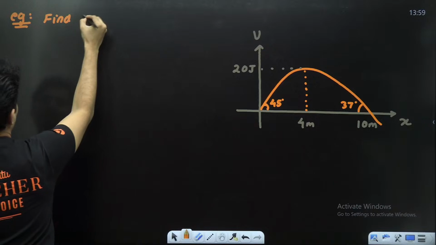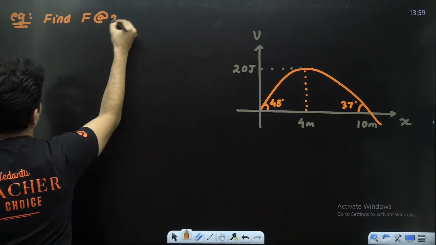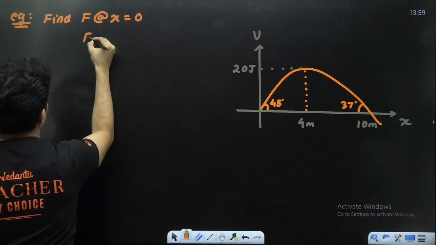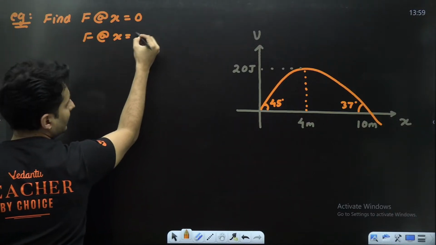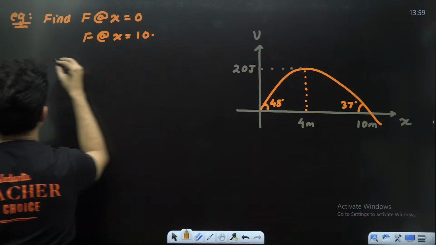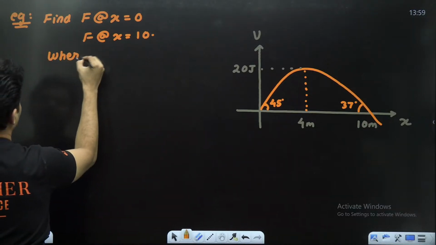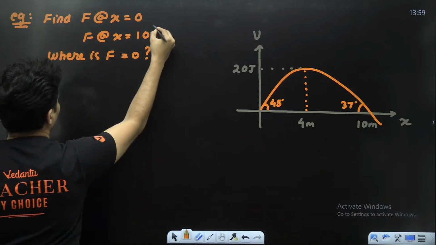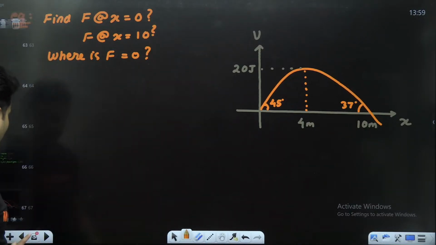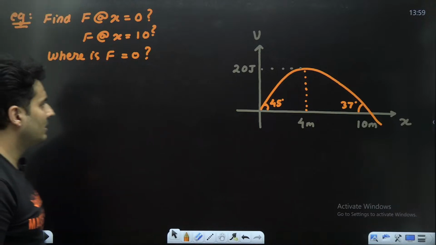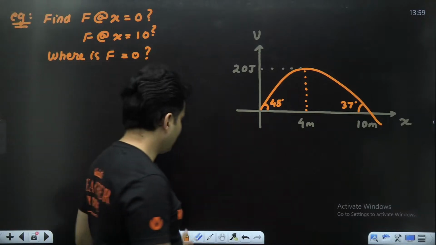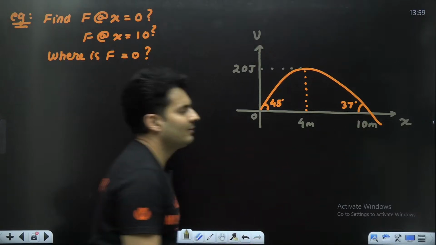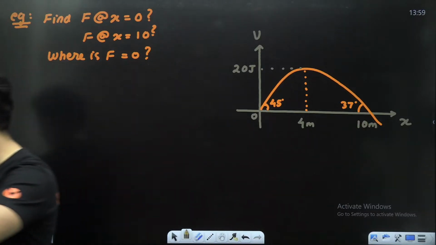Find the force at x equals 0, the force at x equals 10, and where is the force 0? These are the 3 questions. Okay, let's try to solve this. Find the force at x equals 0, that means at the origin, then at x equals 10, and where is the force itself going to be 0?